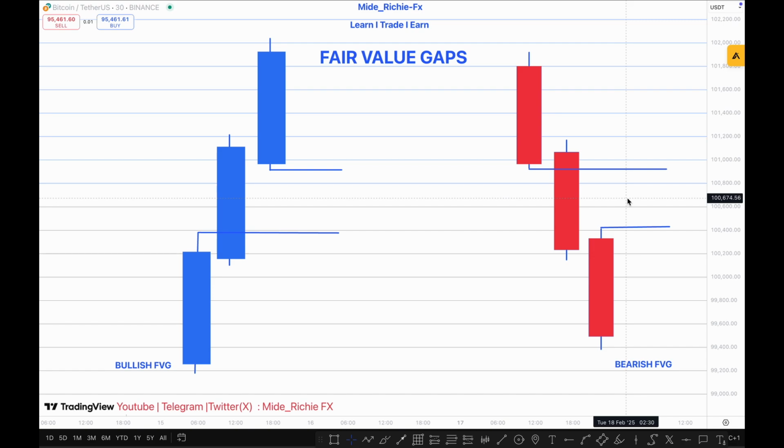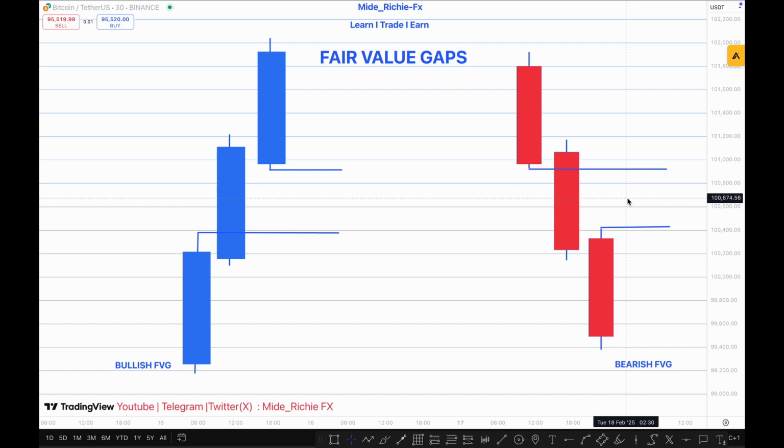So that's just how to identify a fair value gap, right? Identify 3 candles in a particular direction, bullish or bearish, and that automatically tells you the direction of the fair value gap. If it's a bullish fair value gap, it will be in a bullish trend, and if it's a bearish fair value gap, it will be in a bearish trend. So identify 3 candles in that direction, mark out the highest point and the lowest point of the wicks, and the space remaining inside the candle in the middle will be the fair value gap. Same thing for the bearish structure. Anyways, that's how I identify the fair value gap.